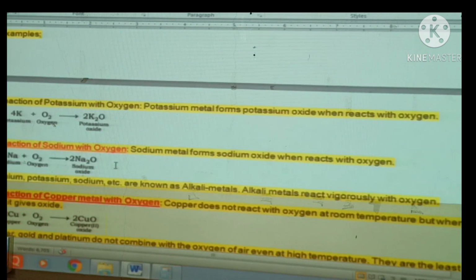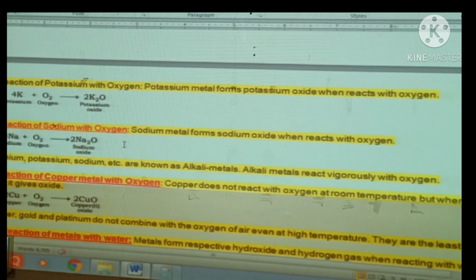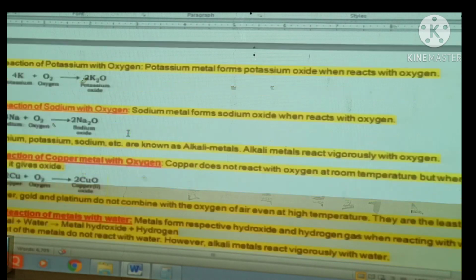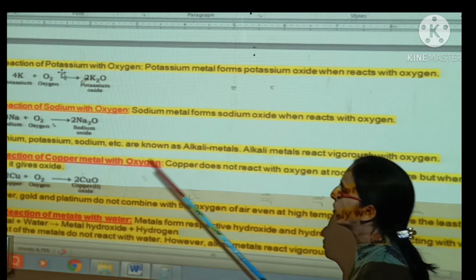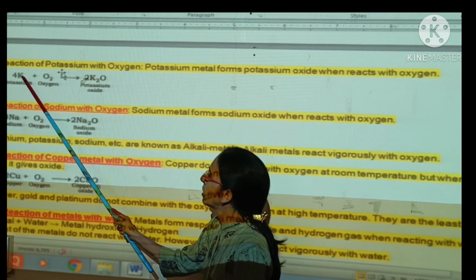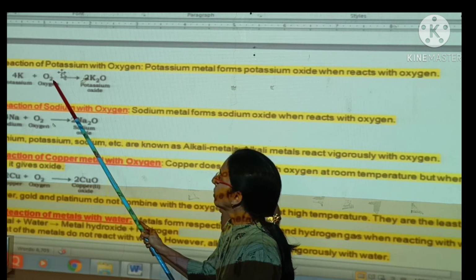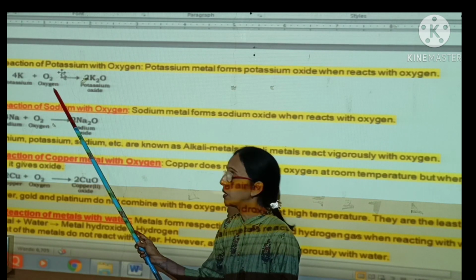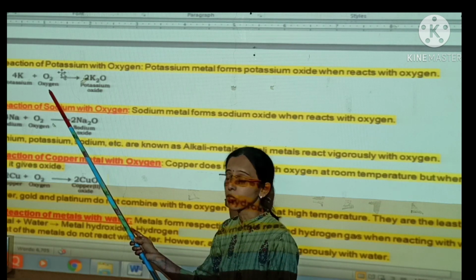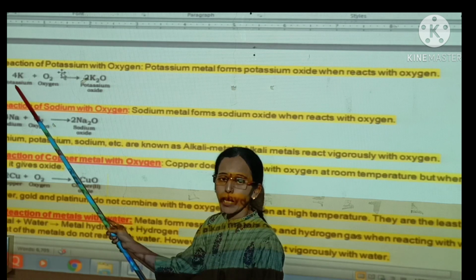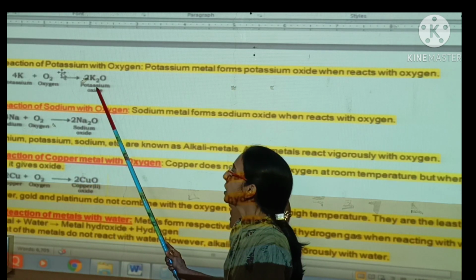Now some other examples of reaction with oxygen. Reaction of potassium with oxygen: potassium metal forms potassium oxide. When potassium, that is K, reacts with oxygen or burns in the air, it has a high affinity towards oxygen, and thus K plus O2 gives K2O.